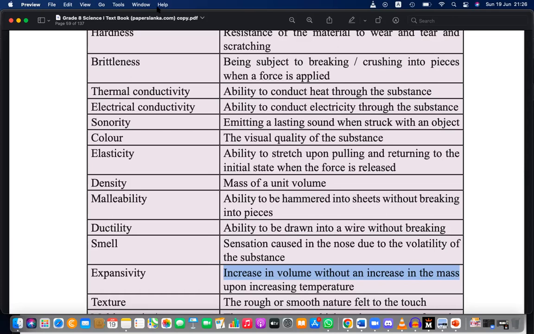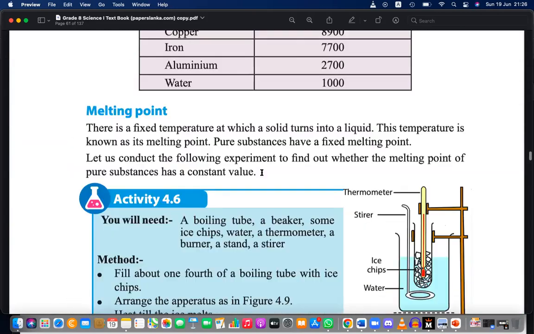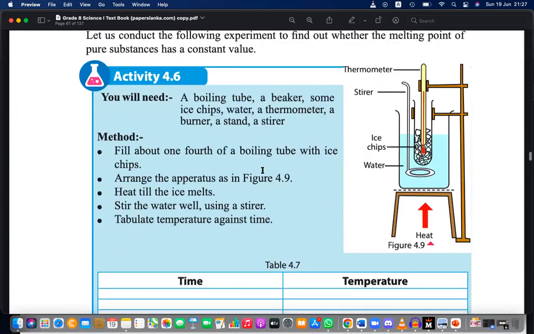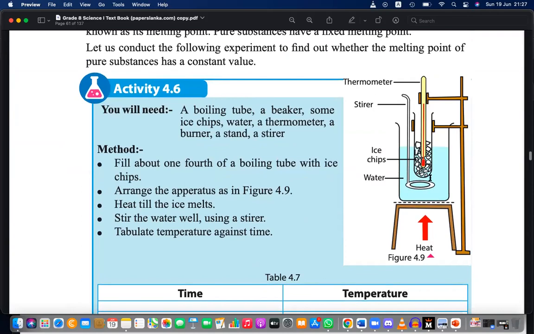This is an interesting point. There are two activities highlighting the melting point and boiling point here. Let's take ice, and we have to do this practical. When you provide heat, normally the temperature does not change for a long time. It will remain at 0. The temperature can rise from the minus degrees, but it will stop at 0.